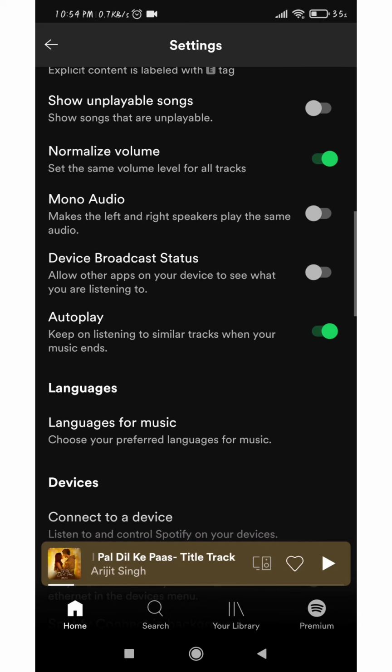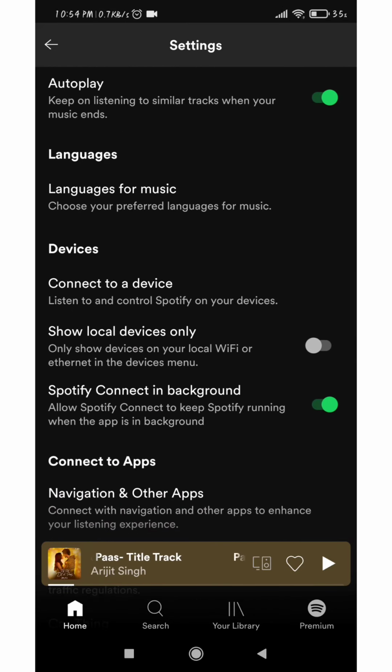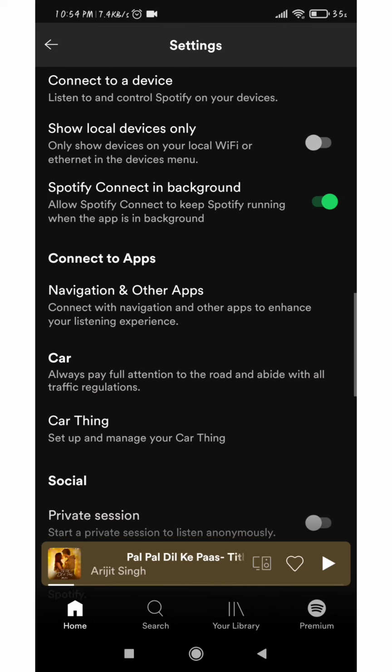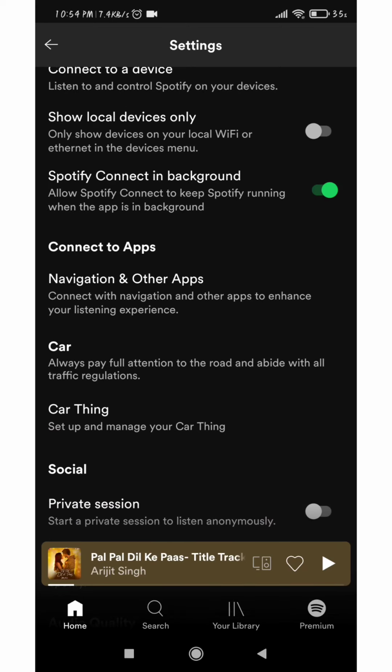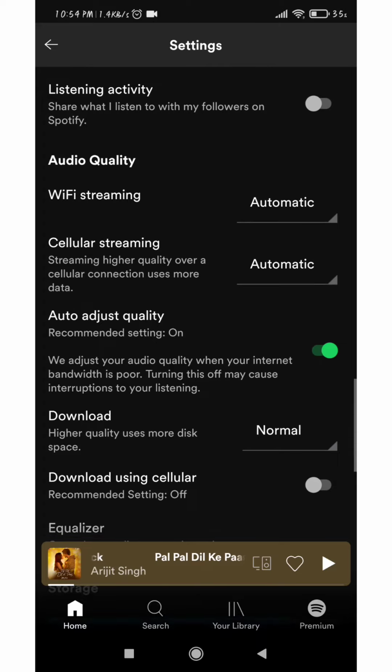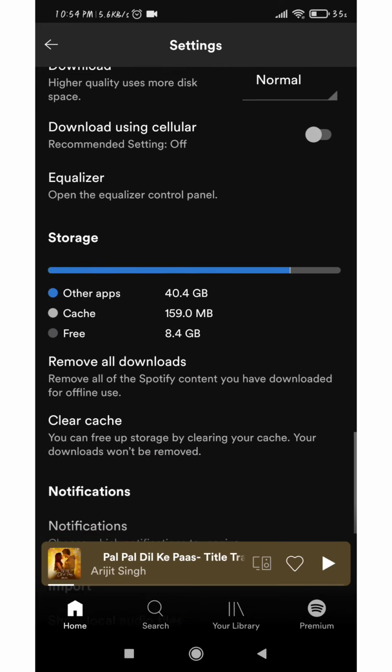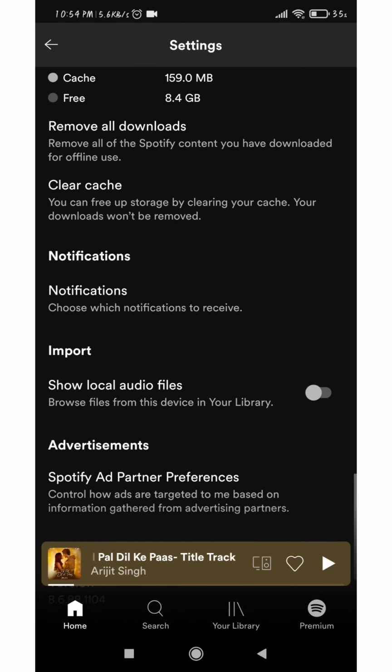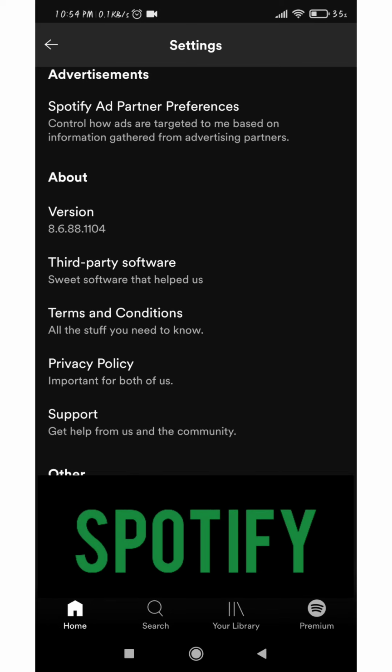And also the language limit for Spotify app is unlimited. You can listen to your music in your favorite languages and also in many languages. And also there's another feature called car mode where you can have access to music in your car while driving, and also you can set your car mode rules based on the traffic. And also you can connect your Facebook account to the Spotify account.